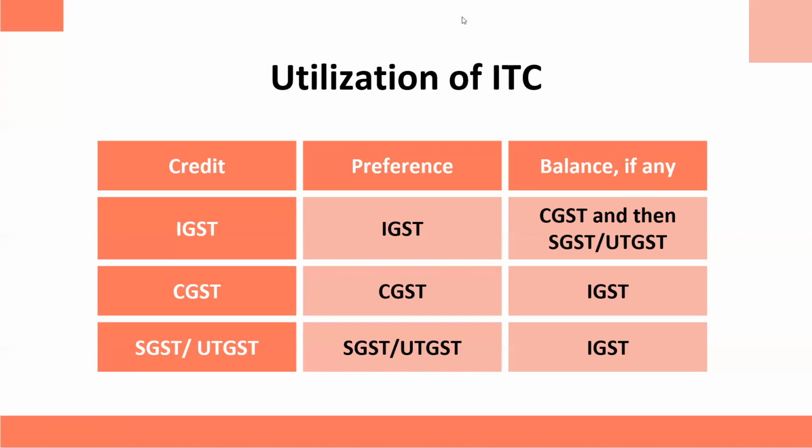Similarly, if you have any input tax of CGST, this will first of all get reduced from the output tax of CGST, and if any balance is left, any credit is left of input tax in the name of CGST, then that will give preference to IGST. Similarly, CGST, SGST and UTGST will first of all get reduced from their own tax, and later on they will give preference to IGST.